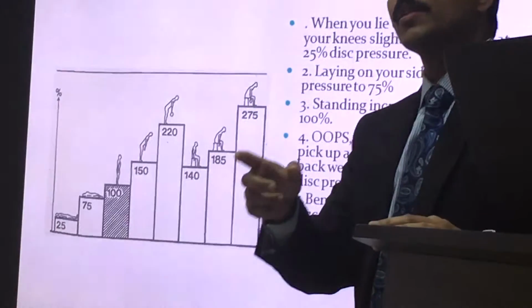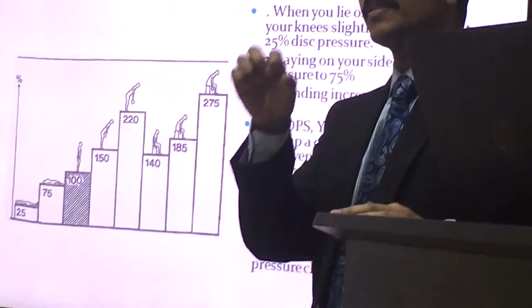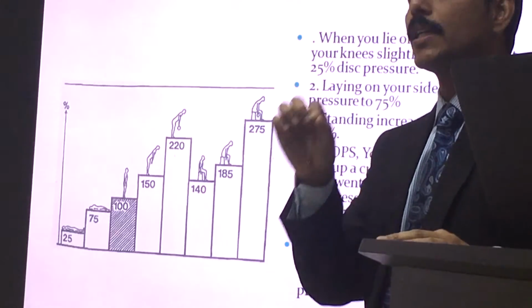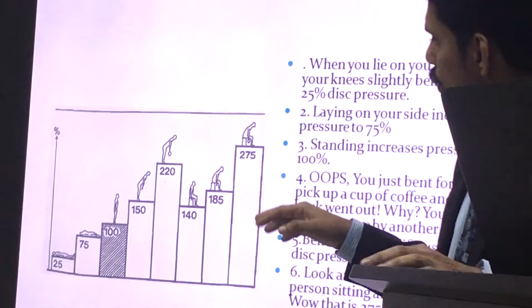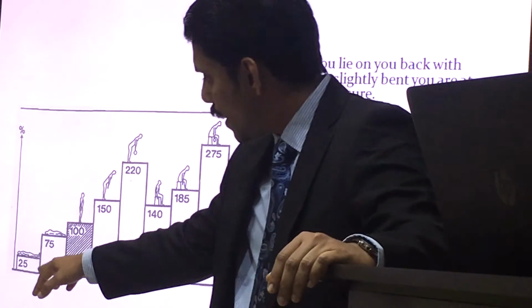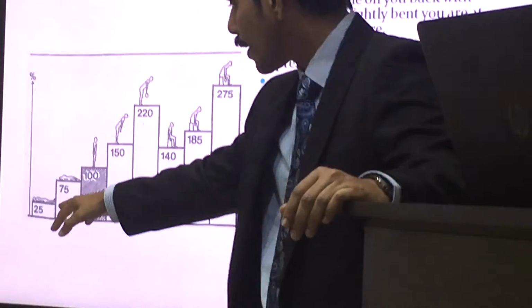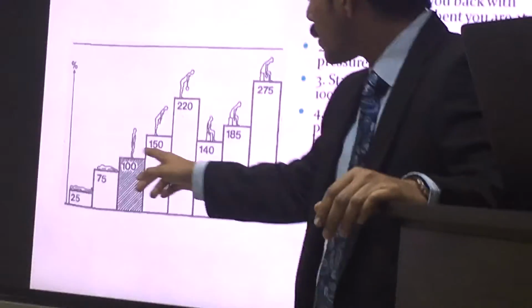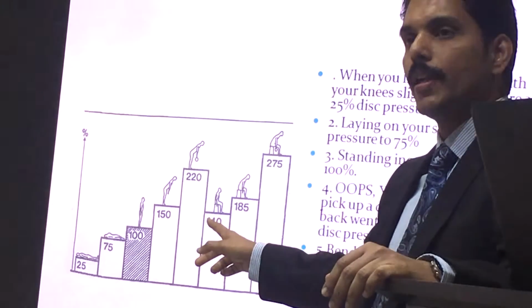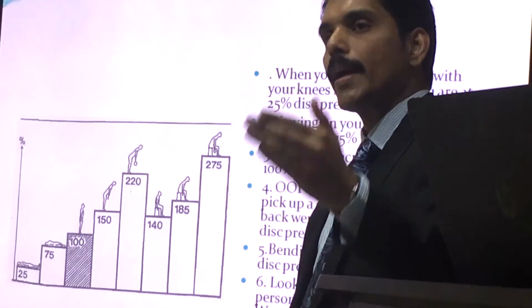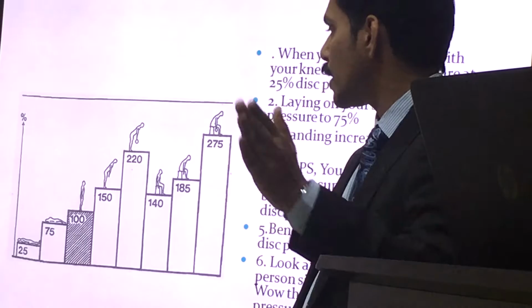This is one of the interesting slides which I always present in all my presentations. These numbers show your intradisc pressure measurements in various positions. Imagine you are lying down: your intradisc pressure is only 25. When you are sitting, it shoots up to 140. This is how your back is affected from lying down to sitting.